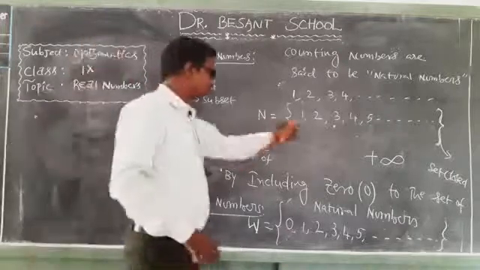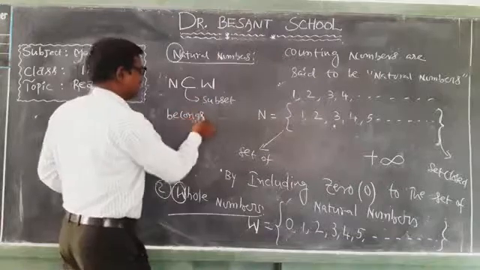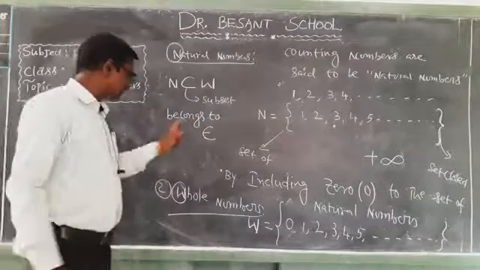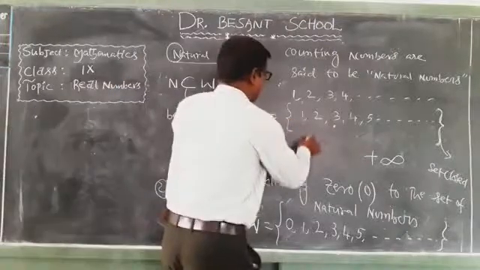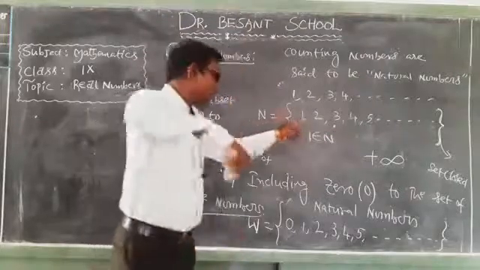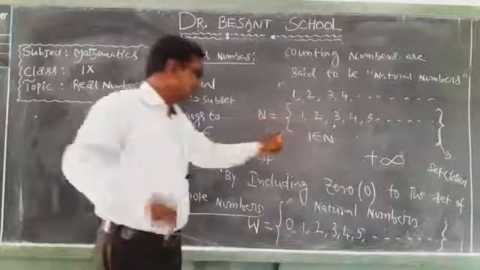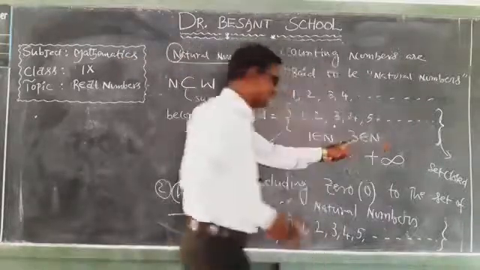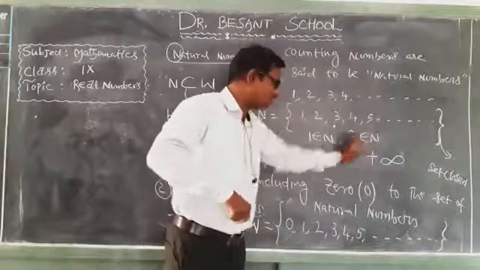If you say verify belongs to, first identify this symbol. This symbol is read as belongs to. 1 belongs to N means 1 is a natural number. 1 is included in the set of natural numbers. We write it as 1 belongs to N. So 3 belongs to N. 3 is a natural number. 3 is included in the set of natural numbers.